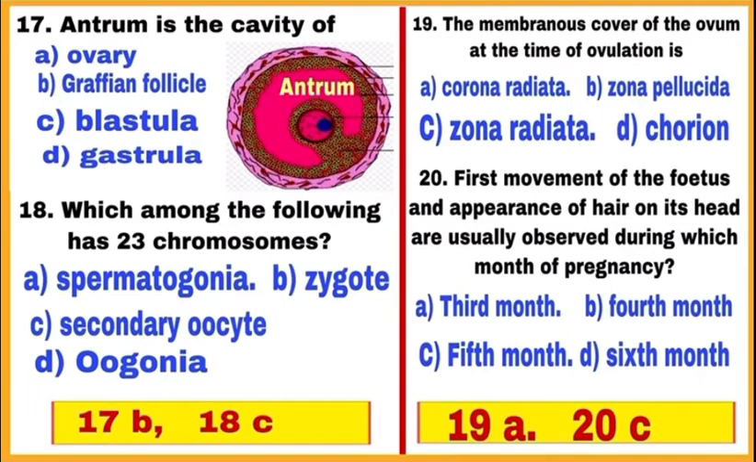Question 20. First movement of the fetus and the appearance of hair on its head are usually observed during which month of the pregnancy? The correct answer is C. In the 5th month of the pregnancy, first movement of the fetus and appearance of hair on its head are usually observed. So, mark C.